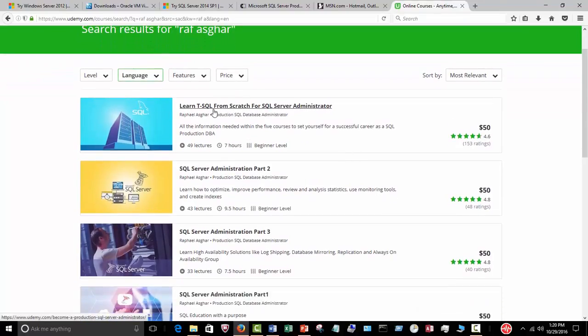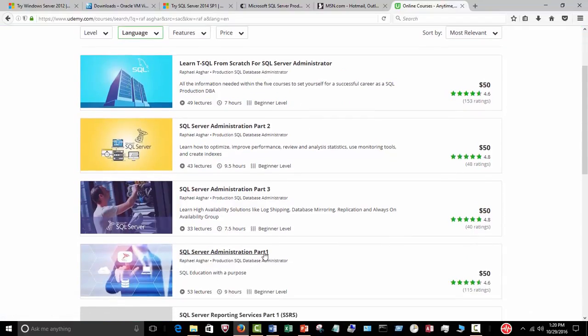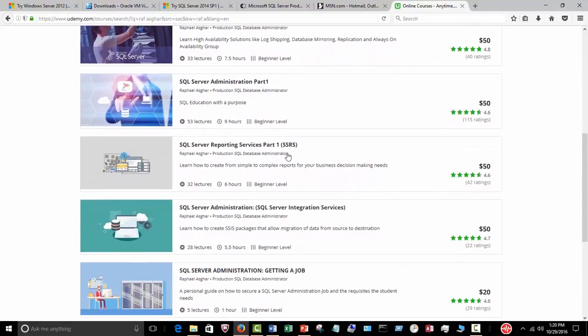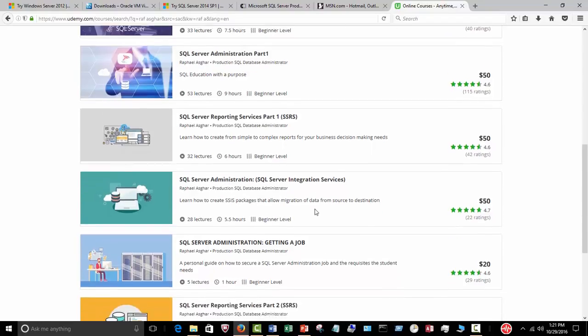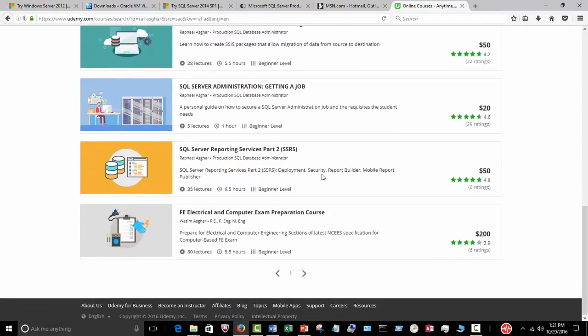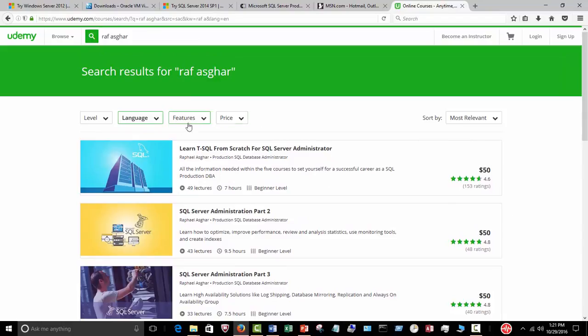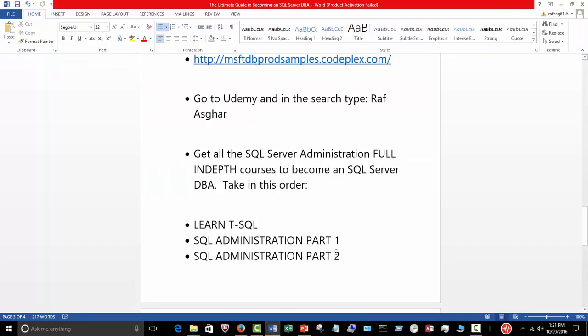We've got Learn T-SQL, which is mandatory. We've got SQL Administration Part 1, 2, and 3. We've also got SSRS Part 1 and 2. We've also got SSIS, which is Integration Services. I've also got a video dedicated to getting a job and so on. And there are other courses coming out that will be beneficial to you. So this is something that I would advocate you look into once you get to that stage.